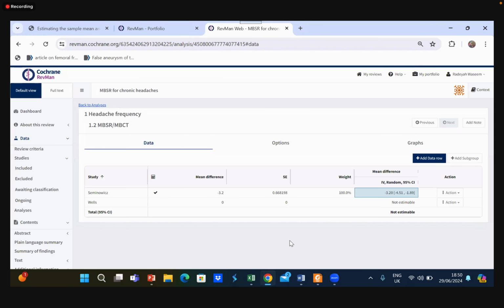This is background work, okay? This is not the main forest plot. This is just background work you're doing, and over there you just simply need the mean difference, not the standard mean difference. Standard mean difference you need for the main forest plot, for the main analysis where you will actually be comparing the different means to each other, okay? Does that answer your question?